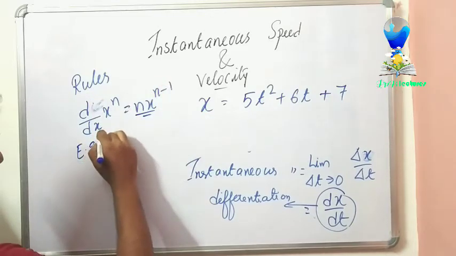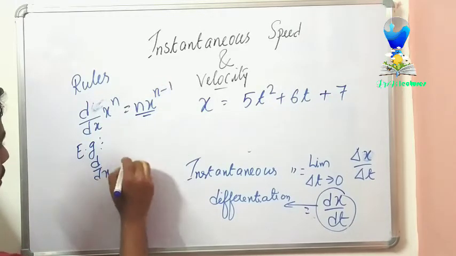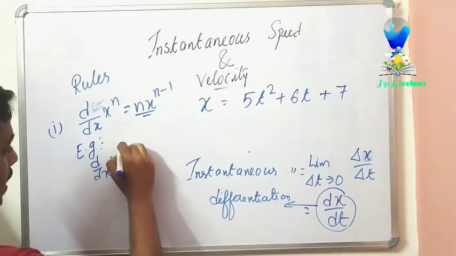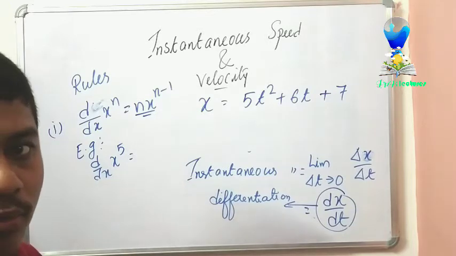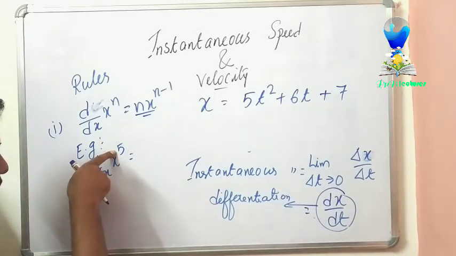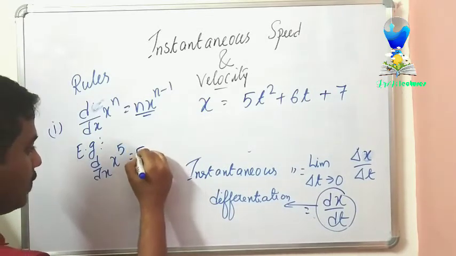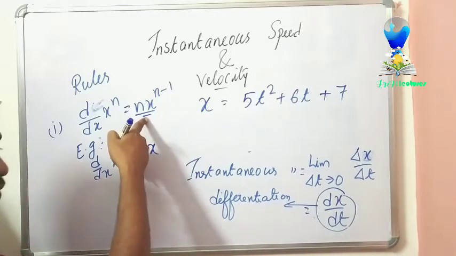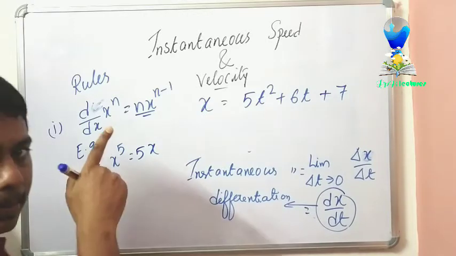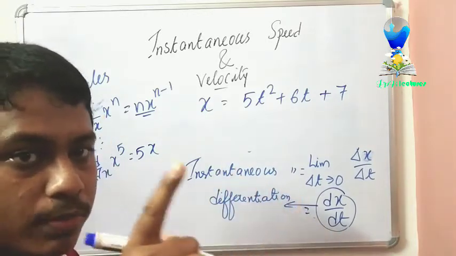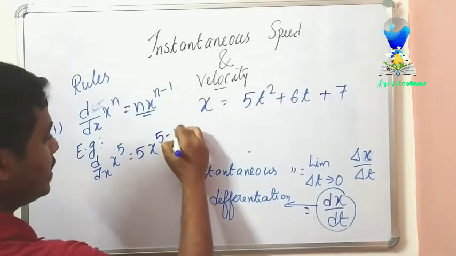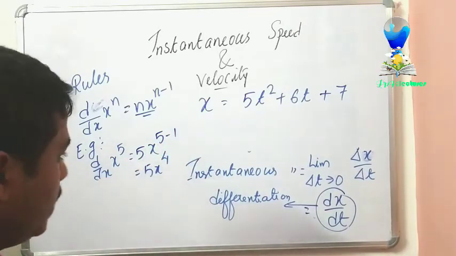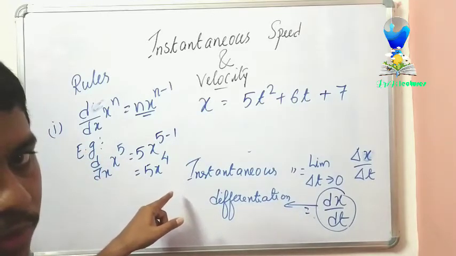So for example, this is rule number 1, write it as rule number 1. d/dx of, suppose it is given x to the power 5, what will be the answer? You can see here n value is 5, so you write the 5 first, then you write x, as you can see in the formula, then your power will be reduced by 1. It will be 5 minus 1, so it will be 5x to the power 4. So this is how we need to do.